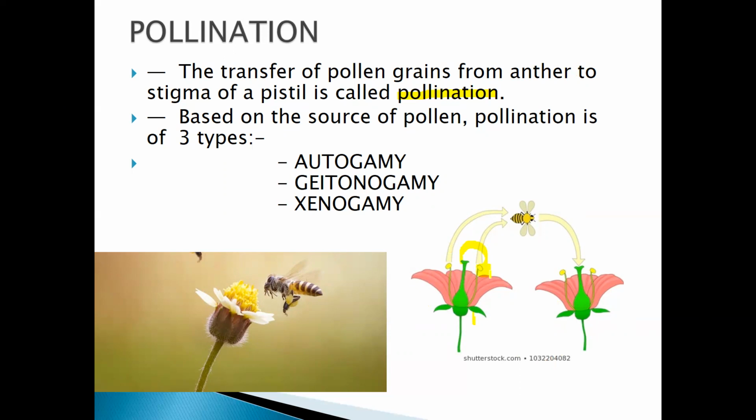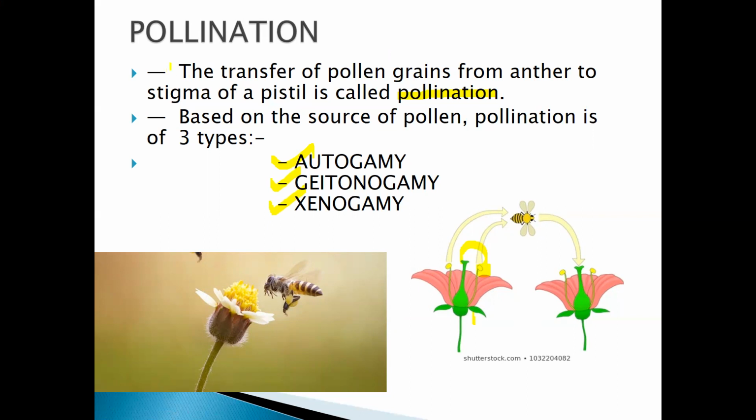Anther to the stigma of the same flower or different flower. So here the transfer of the pollen grain from the anther to the stigma of a pistil is called pollination. Now, based on the source of the pollen, pollination is of 3 types: autogamy, geitonogamy, and xenogamy. Okay, now we will know what are these 3.